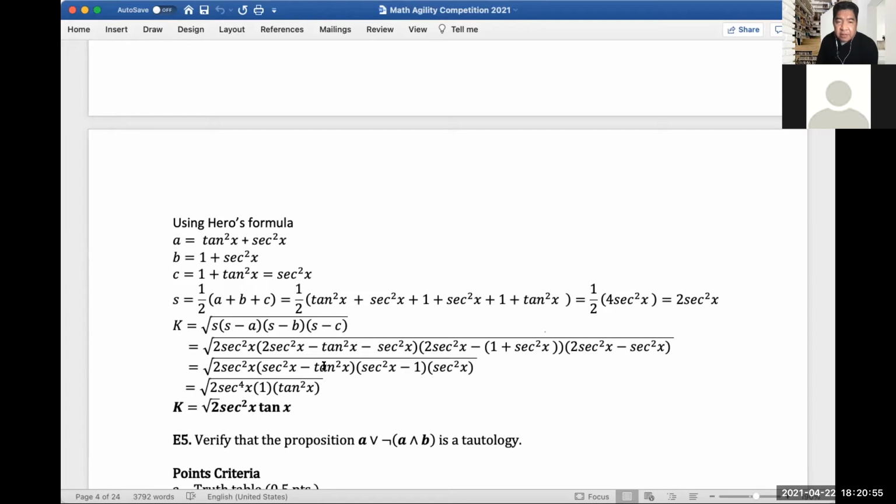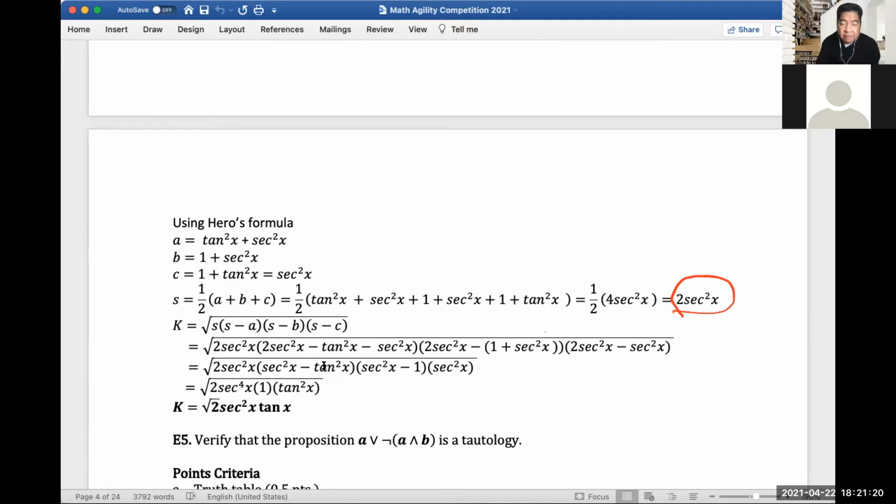So that is 1 half of tangent squared x secant squared x plus 1 plus secant squared x plus 1 plus tangent squared x. So if you simplify this, you would get 2 secant squared x here, right?